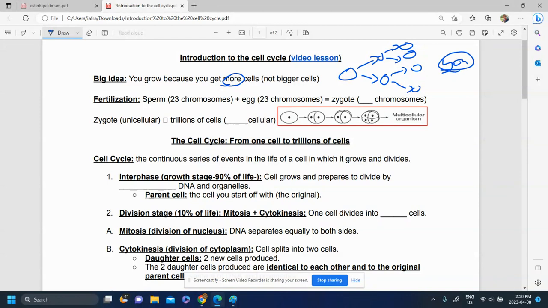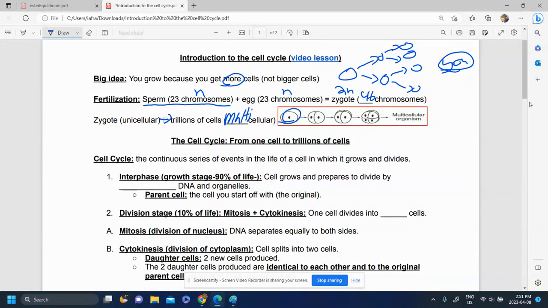So we all started off being made with sperm and egg. So we have sperm with 23 chromosomes, that's a haploid number. Egg with 23 chromosomes, that's a haploid number as well. They came together to make the zygote, which has 46 chromosomes. That's the diploid number. So we start off as one diploid zygote, one diploid cell, which is unicellular, and it eventually becomes trillions of cells. We become multicellular.